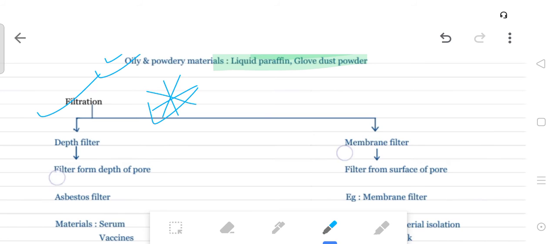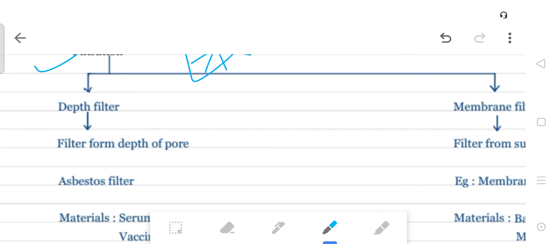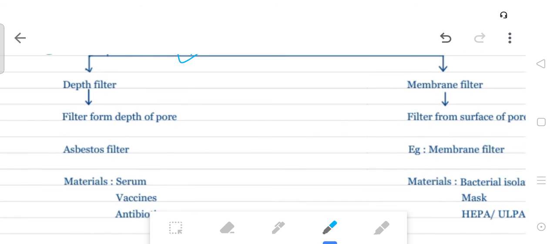Okay, so depth filter. What we use in a depth filter is candle, asbestos, and sintered glass, used in food and chemical industries. It filters from the depth of the pore. So this is the filter, and this is the depth of the pore. The filter can filter in the depth of the pore, like asbestos filter, candle, and sintered glass.